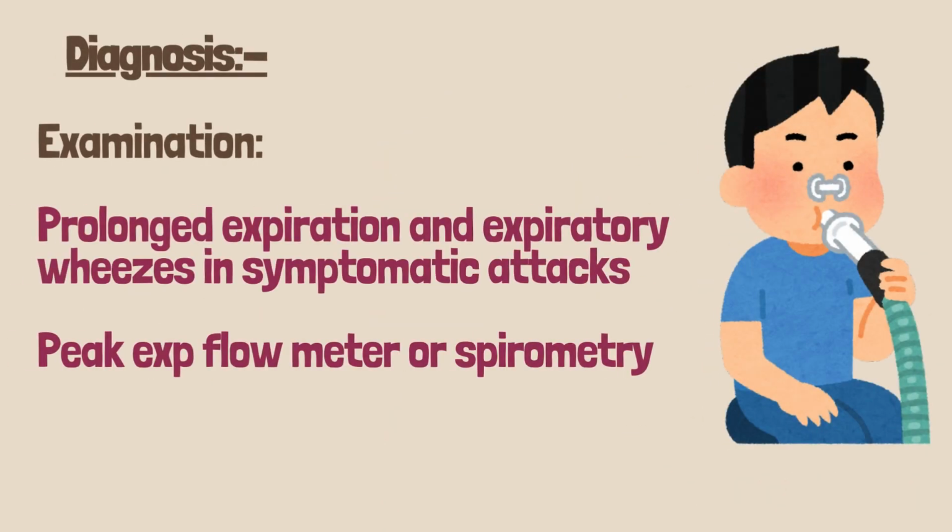And by examination we use spirometry or peak expiratory flow meter, which measures the fastest speed for air exit that is weaker than normal in bronchial asthma. We also measure FEV or forced expiratory volume in the first second and the fourth second, and we will detect low FEV1 and higher FEV4 than the normal in bronchial asthma.